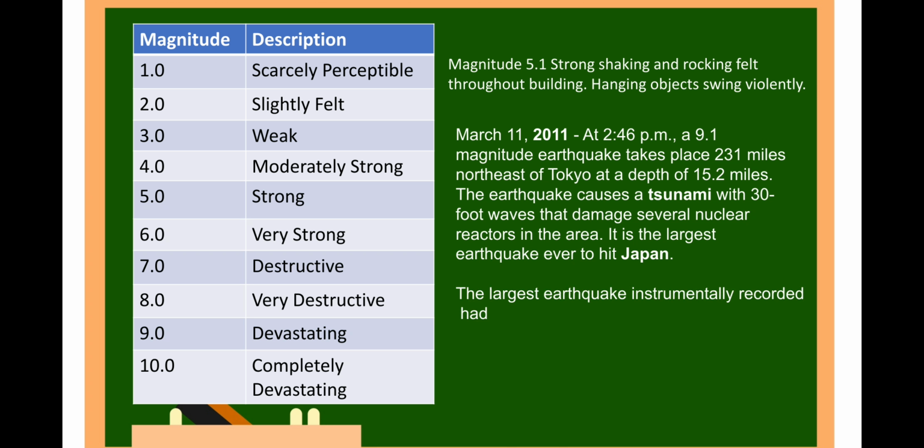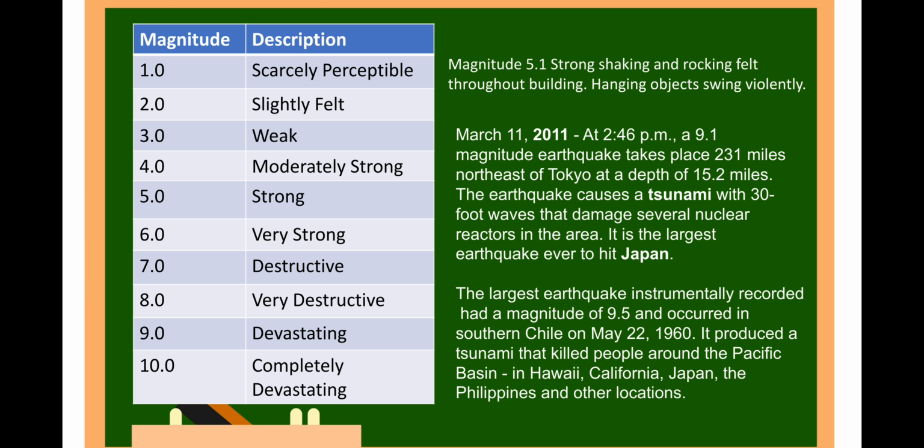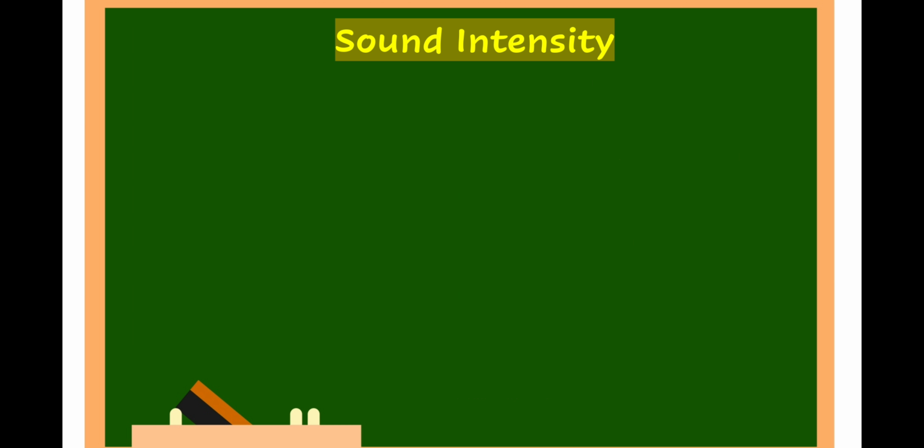The largest earthquake instrumentally recorded had a magnitude of 9.5 and occurred in southern Chile on May 22, 1960. It produced a tsunami that killed people around the Pacific Basin in Hawaii, California, Japan, the Philippines, and other locations. Next, we have the sound intensity.